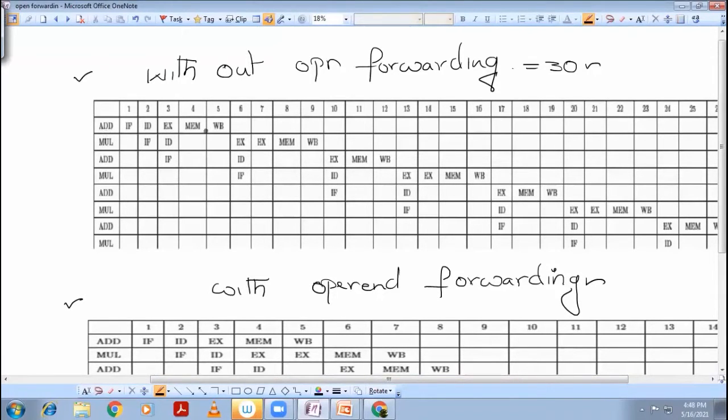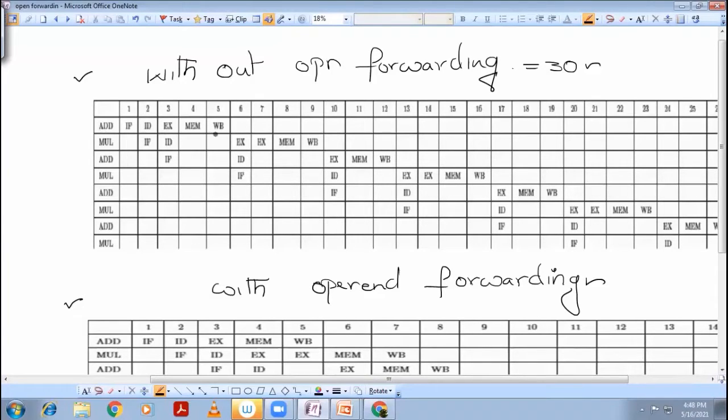As the first instruction takes all the clock cycles, the second instruction, multiplication, will enter into the pipeline. Right after the first instruction, in the second clock cycle, it enters the fetch, and in the third clock cycle the decode phase, but it cannot enter into the execution phase because unless the first instruction gets completely executed, it cannot proceed. So only at the 6th clock cycle does it enter the execution, because the first instruction must be totally finished. Let us have a look at this clearly here.